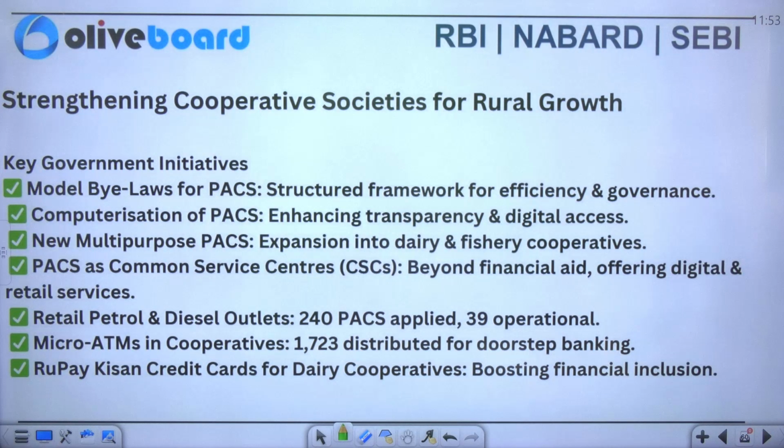So one, you can see that there are model bylaws of PACS. Similarly, primary agriculture credit societies are there. Similarly, you have computerization of primary agriculture credit societies, new multi-purpose primary agriculture credit societies, and primary agriculture credit societies as a common services center. Now you have retail petrol and diesel outlets also, which include micro ATMs in cooperatives, and RuPay Kisan credit card for dairy cooperatives also.